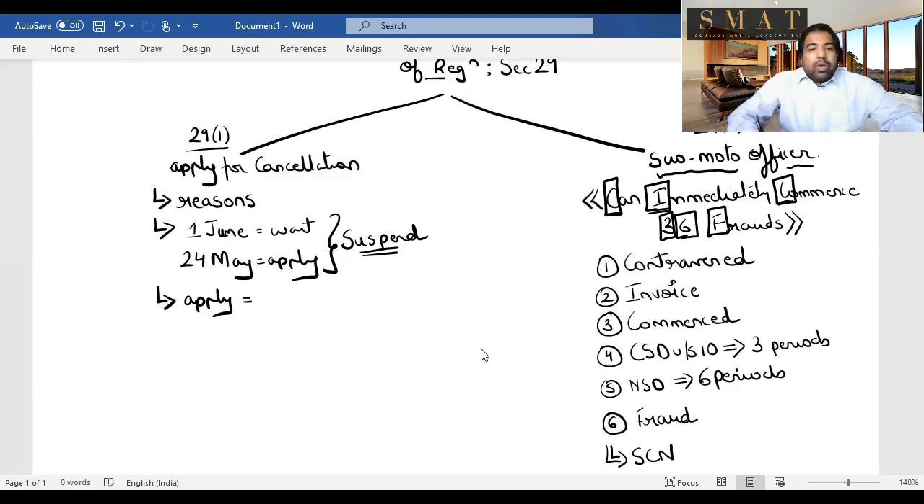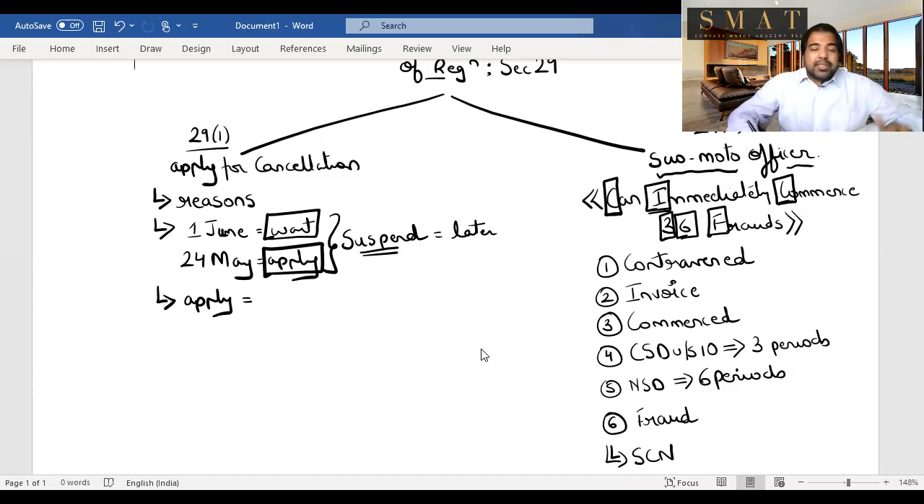Suspension can be from the date you applied for cancellation or the date you want to be cancelled, whichever is later. They can suspend your registration till it's cancelled. The suspension is basically a small period in the middle till it's finally cancelled. So again, examination question is, can it be suspended? Yes, it can be suspended pending the proceedings of cancellation. It can be suspended from the date you applied or the date you want it to be cancelled, whichever is later. And in the meanwhile, in the suspension period, can you make any taxable supplies? No, you cannot issue any tax invoice, you cannot collect GST, you cannot pay GST, nothing can happen while it is suspended.